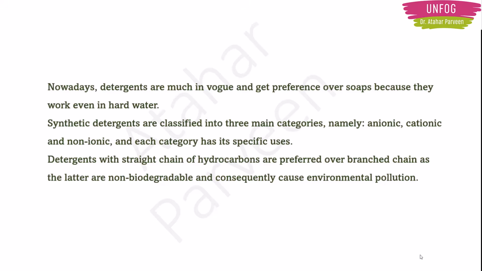Why? Because branched chain detergents are non-biodegradable and cause environmental pollution. That's why people want to avoid environmental pollution and prefer detergents made with a straight chain of hydrocarbons.